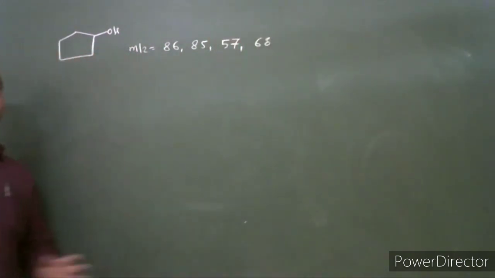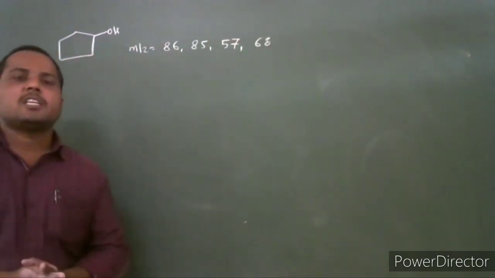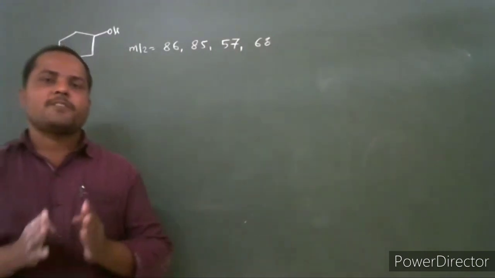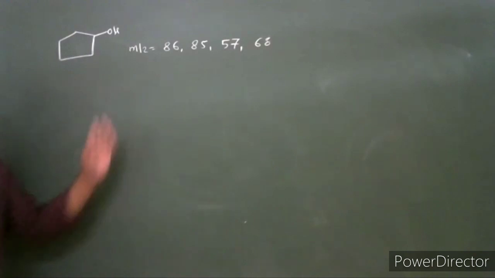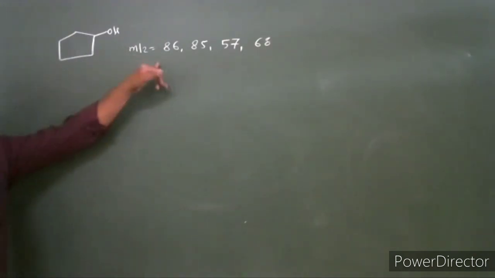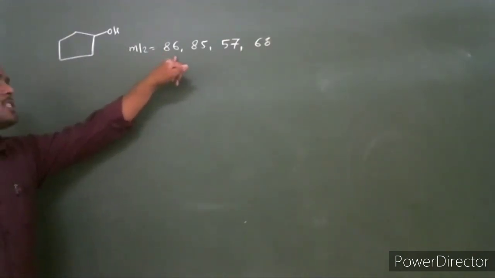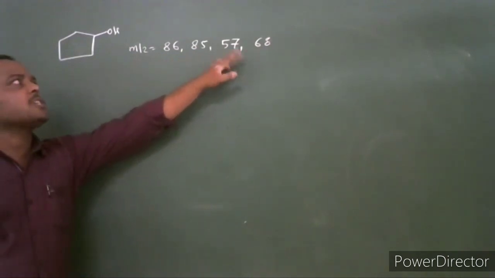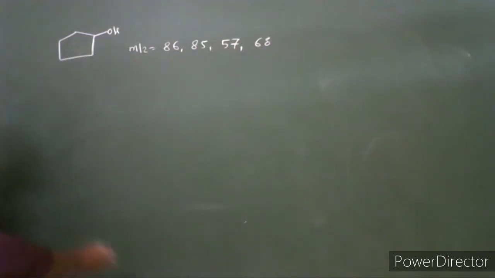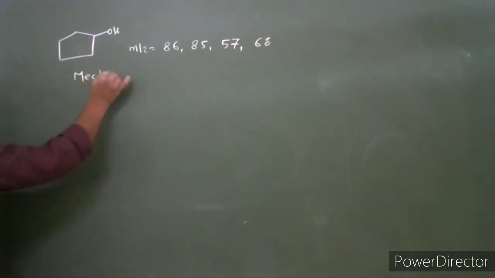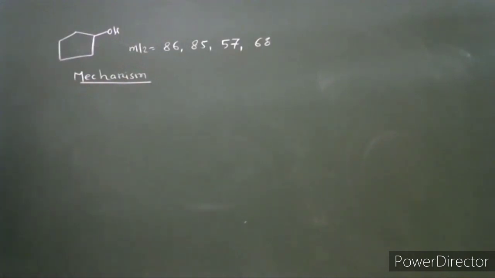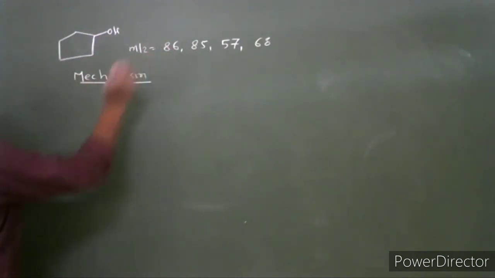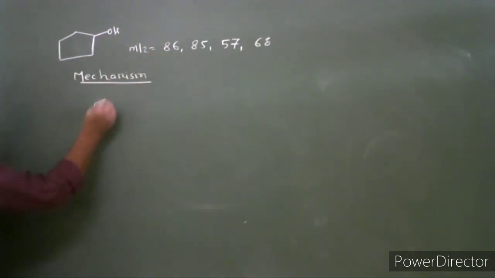These are the 4 fragment ion peaks obtained in the mass spectrum of cyclopentanol. What is the mechanism? What is the structure of the fragment ion at the mass to charge ratio 86, 85, 68 and 57? Then consider the genesis, or the mechanism, to obtain the fragment ion at this mass to charge ratio.